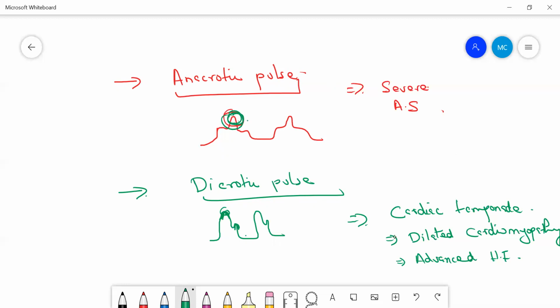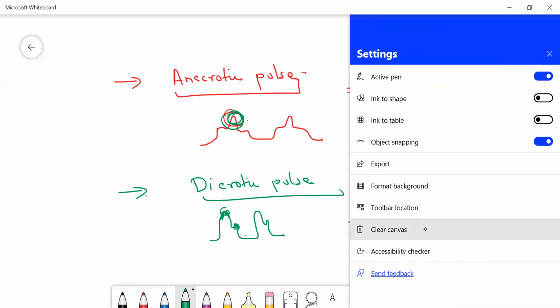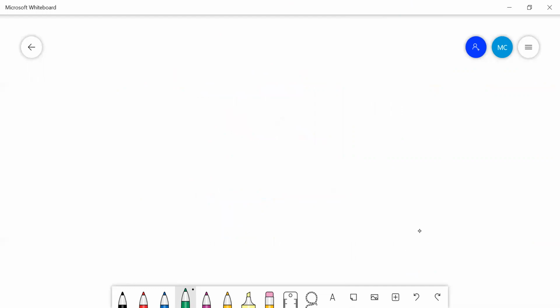Next, let us come to the collapsing or the water hammer pulse. This is also a very important pulse. This often comes in MCQs, or you can often be asked in which situations collapsing or water hammer pulse is seen. Remember, collapsing or water hammer pulse is seen mainly in aortic regurgitation.